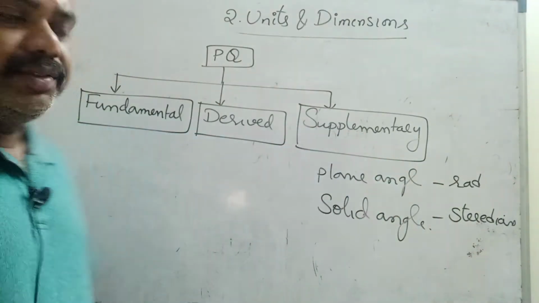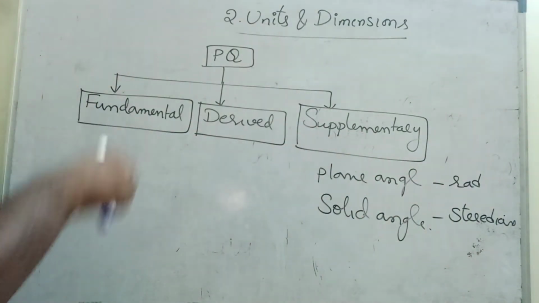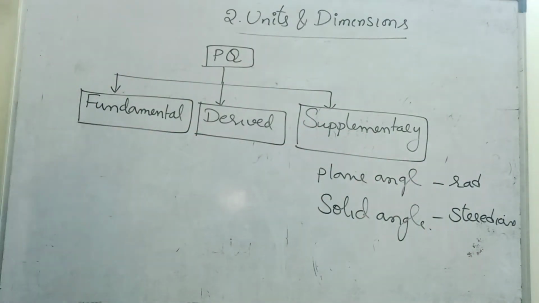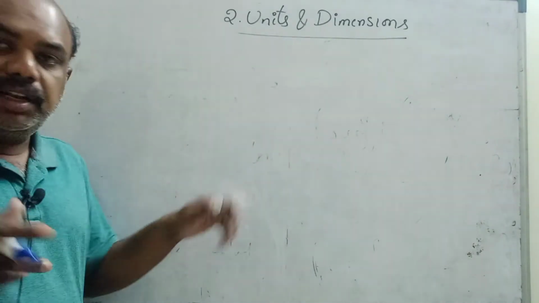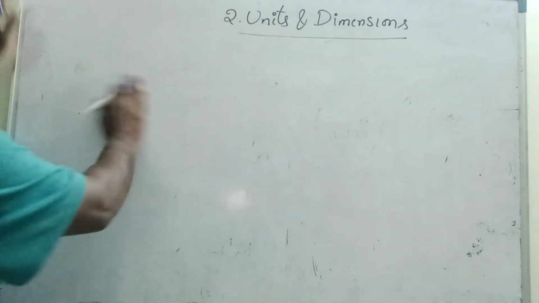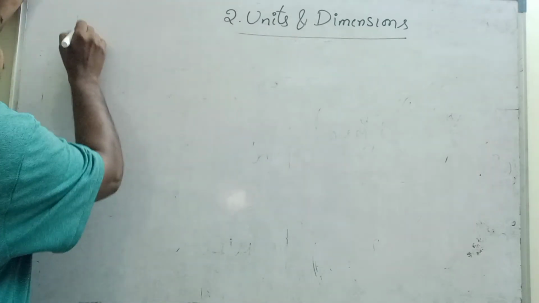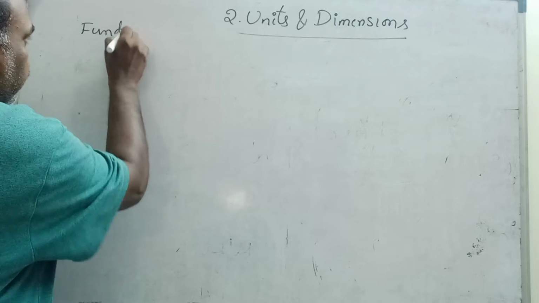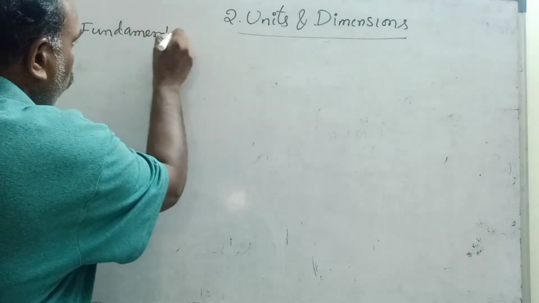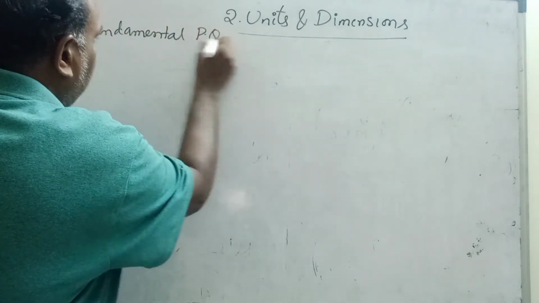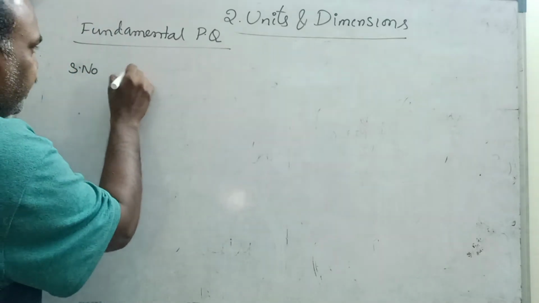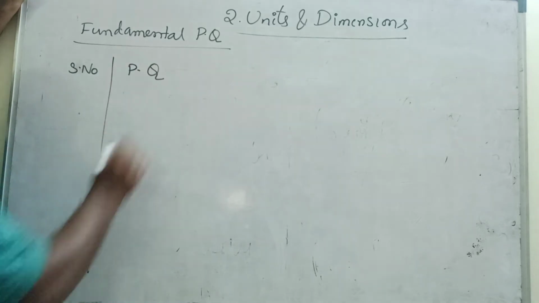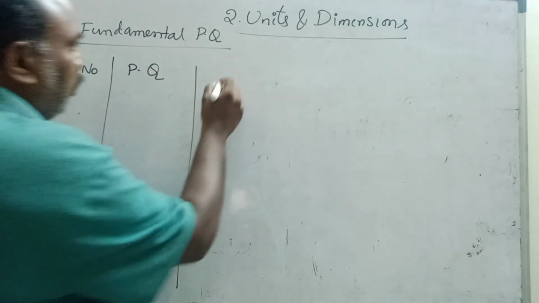Understand, children? Please note down this table. Right, children? We will start with fundamental physical quantities. One table you also write with me. Fundamental physical quantities: serial number, physical quantity, formula.